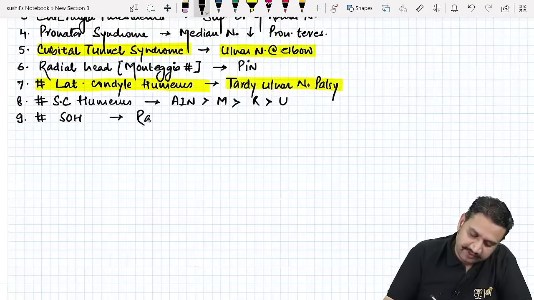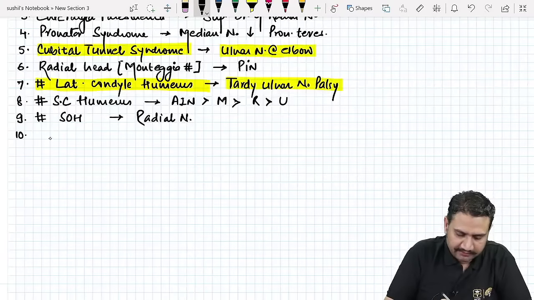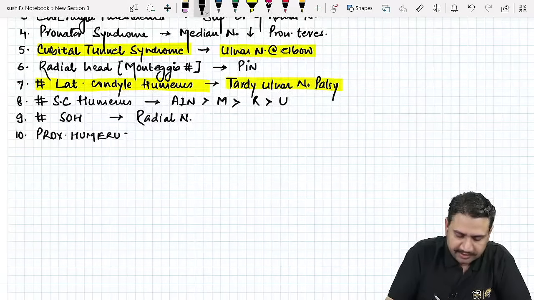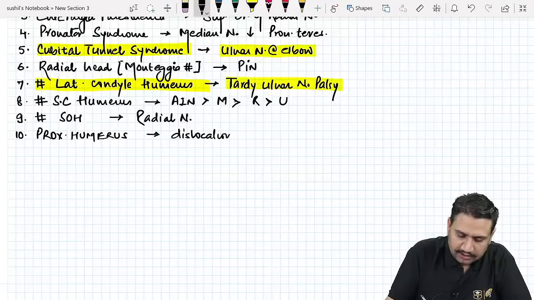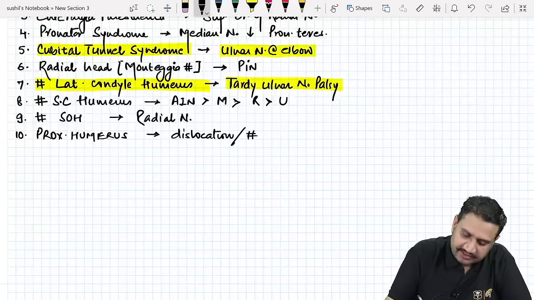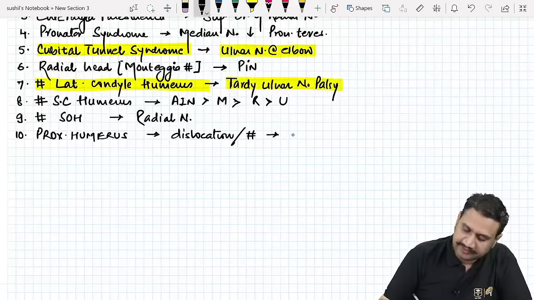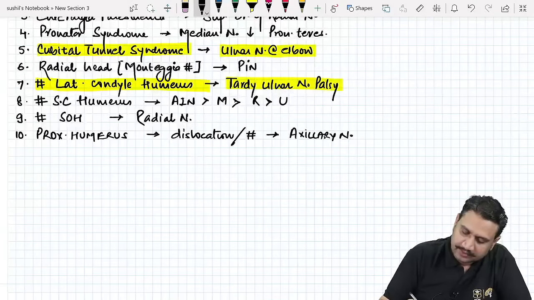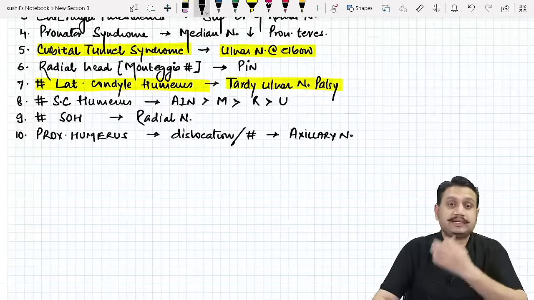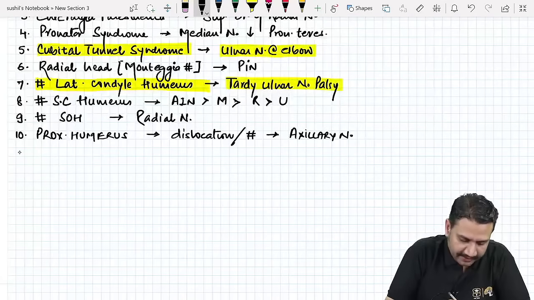Shaft of humerus, it will be radial nerve, right? Then you go a little above, to the proximal humerus. When you say proximal humerus, this can be the dislocation of the shoulder as well as the fracture of the proximal humerus. It involves most commonly which nerve? The nerve most commonly involved is the axillary nerve. Okay. Number 11